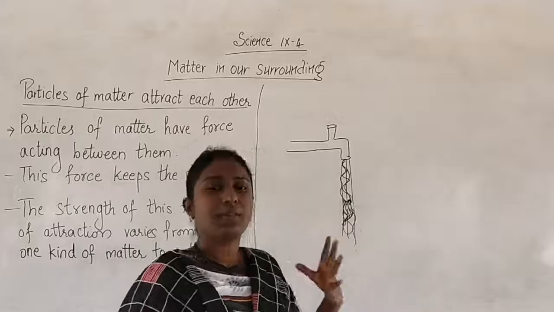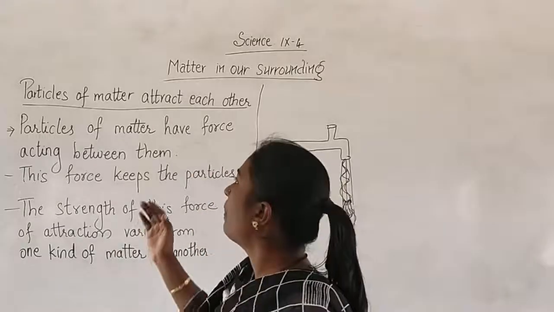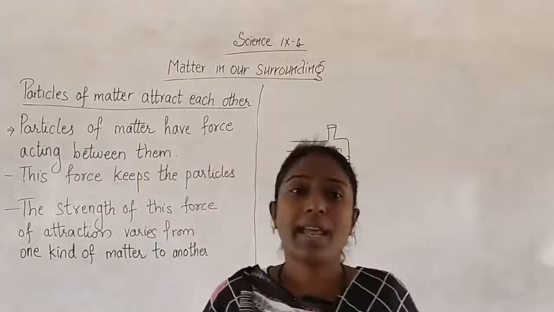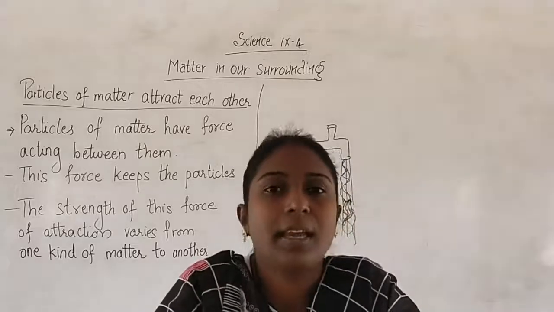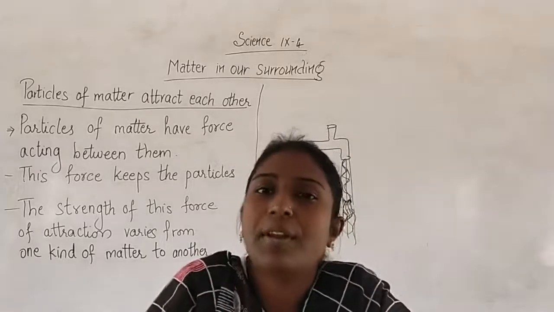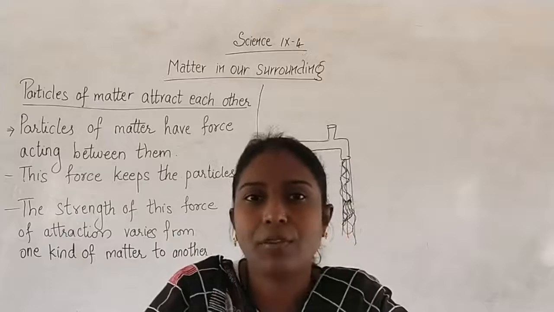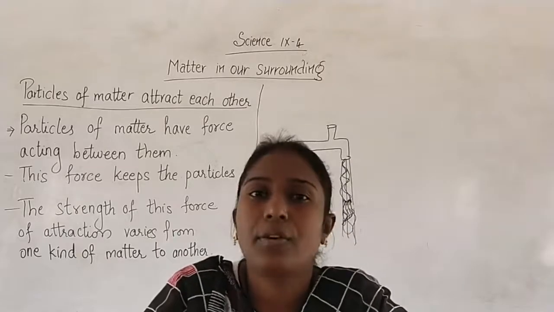So this experiment proves that the particles of matter attract each other, and the forces of attraction between the particles are different for different matter.